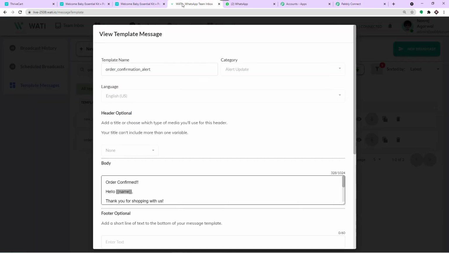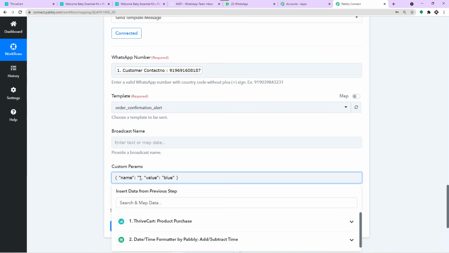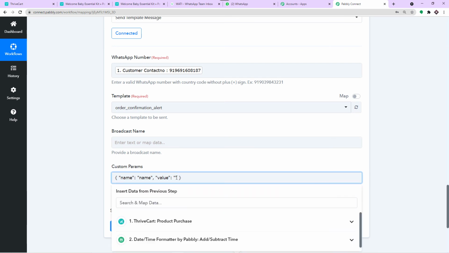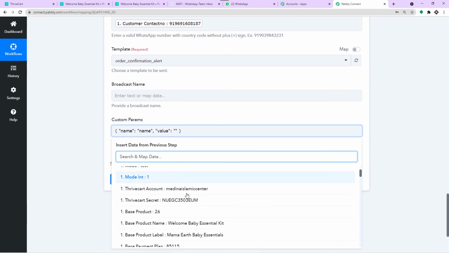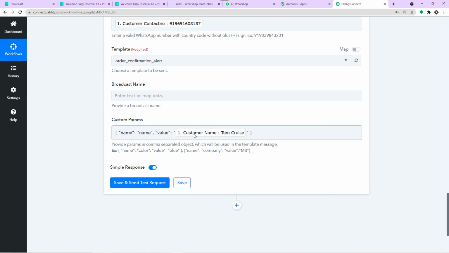So what you really have to do here is just copy the name. I know it's confusing. Just remove the color and once again enter name. Just bear with me, you will understand in a minute, because I will be delivering the rest of the parameters equally and you will finally understand what's really going on. Now in the value, all you have to do is map the value. The name of the guy is Tom Cruise. That's the only thing that you have to understand.